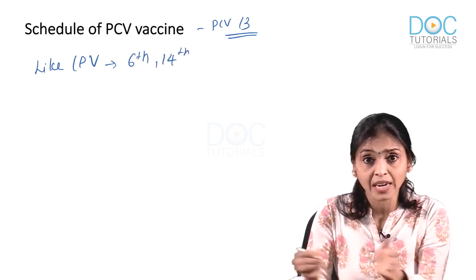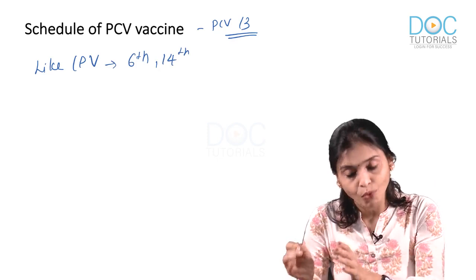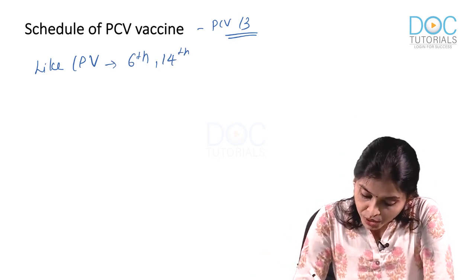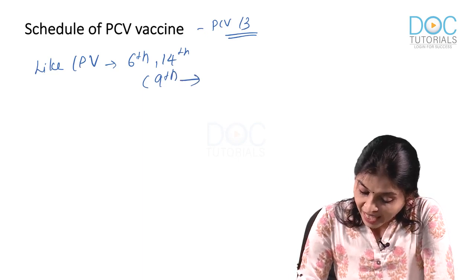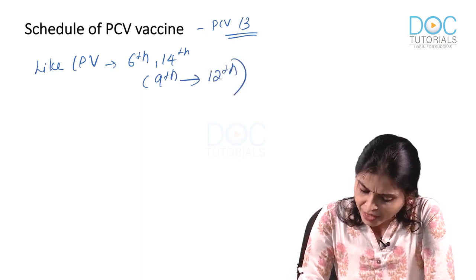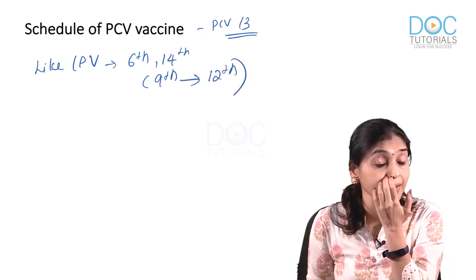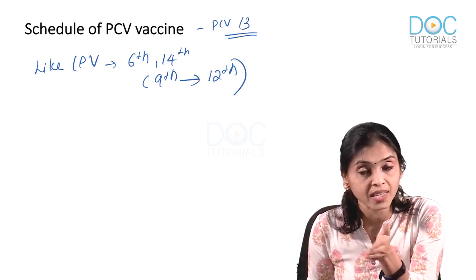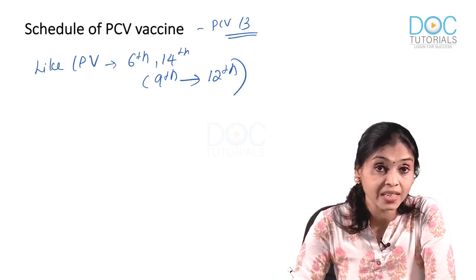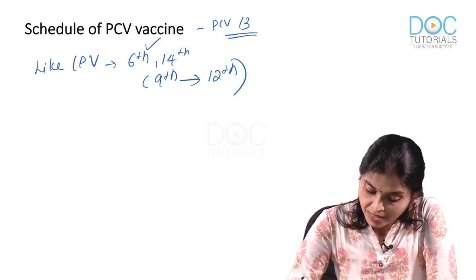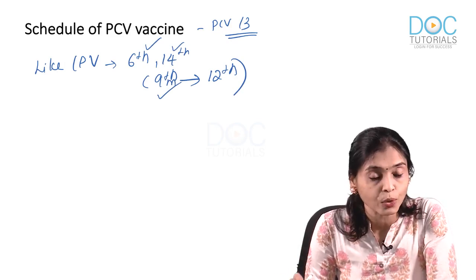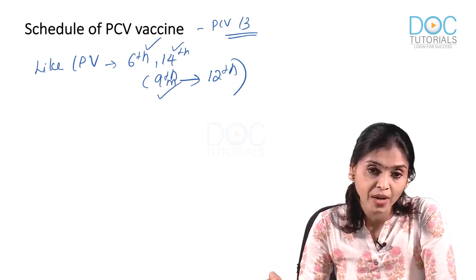Usually we say 6, 10, 14. Here no 10. 6th, 14th week, and another dose or the third booster dose between 9th and 12th month. As per the schedule, it is given along with the measles vaccine or MR vaccine in 9th month, 9th completed month. Okay, so 6, 14 and 9 month. Okay, this is how you give the primary immunization.